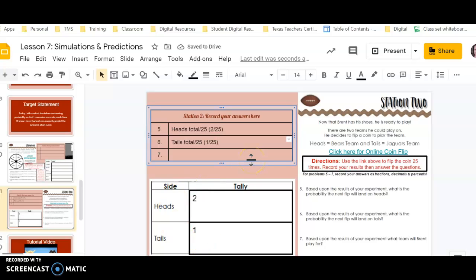Your numbers are going to be different. Your numbers are not going to match up with somebody else's because you guys are going to be flipping that coin differently. You're not working together. You're on your own. Just make sure you have your tally marks here add up to 25.